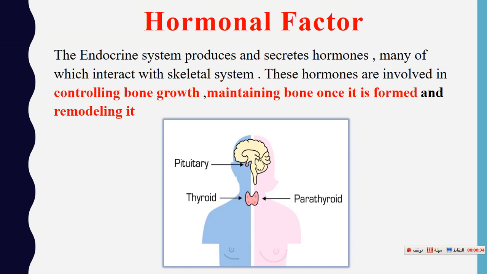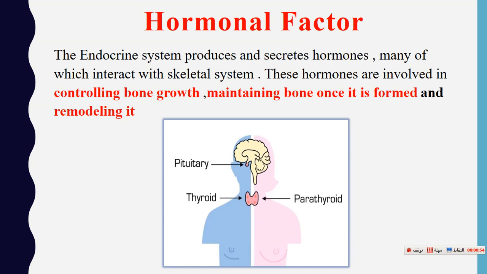The hormonal factor: the endocrine system in our body produces and secretes hormones. The endocrine system is the collection of the glands that produce hormones for a specific function in our body.